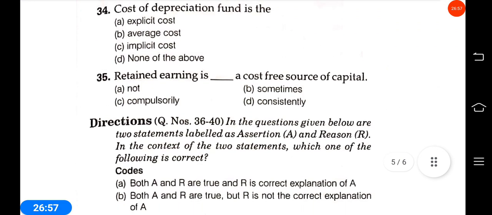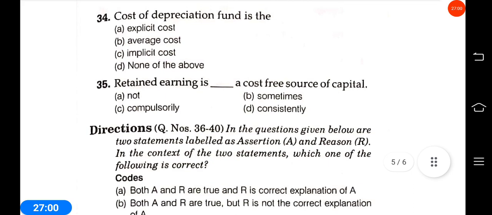Next is capital cost of depreciation. Cost of depreciation fund is the explicit cost, average cost, implicit cost, none of these. 34. None of these. Cost of depreciation is not explicit, not average, not implicit. Okay. Retained earning is dash a cost free source of capital. Not compulsorily earning, sometimes consequently. Answer is A. Retained earning is not a cost free source of capital.